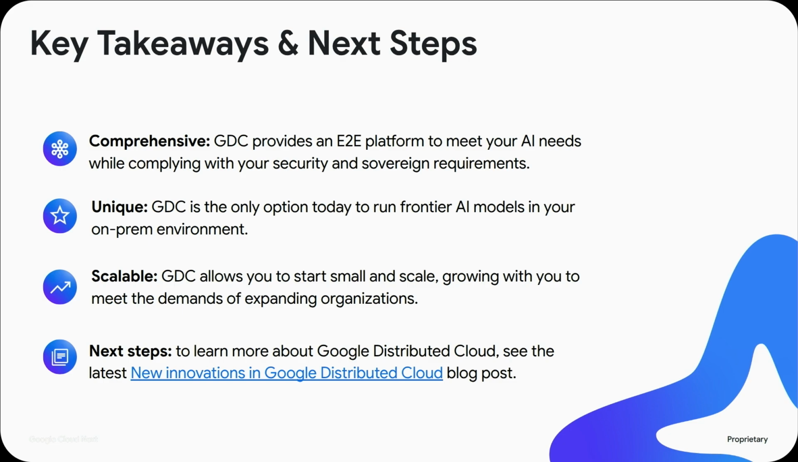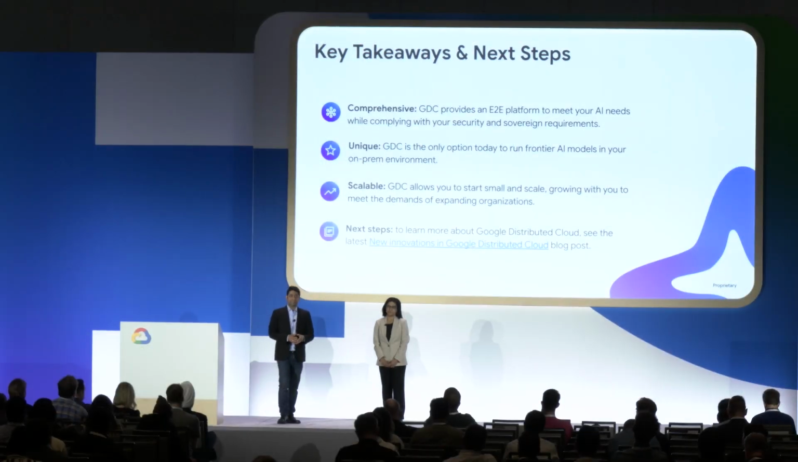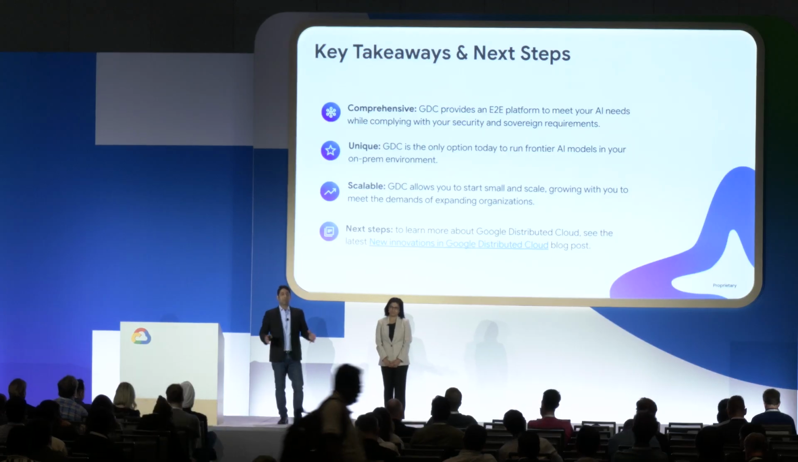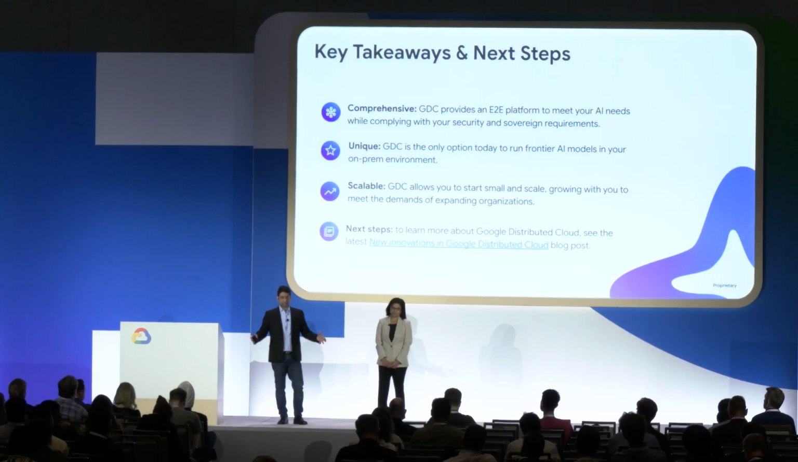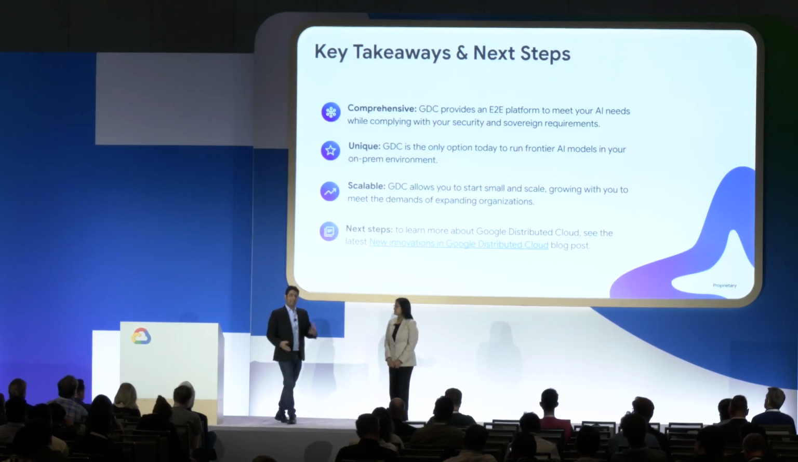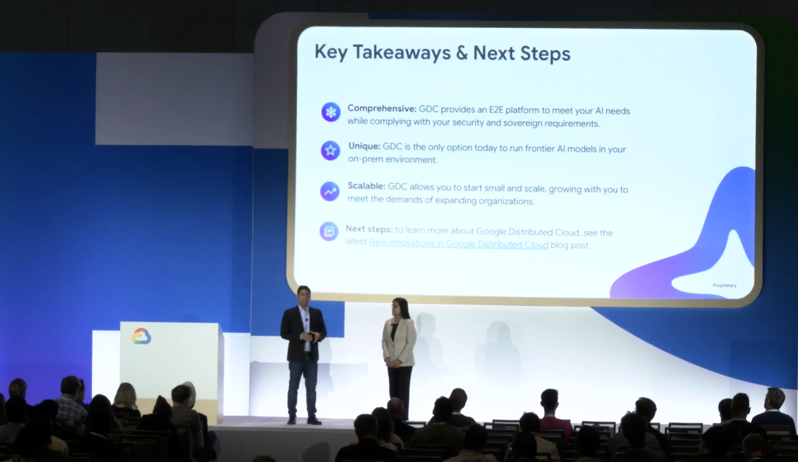It is scalable. With our AI infrastructure capabilities, you can start small. You don't have to invest and buy dozens or hundreds of GPU servers. You can start small with a couple of GPU servers, start innovating with our AI infrastructure, and then as you see the value in GDC, you can scale this out to meet the demands of your organization.